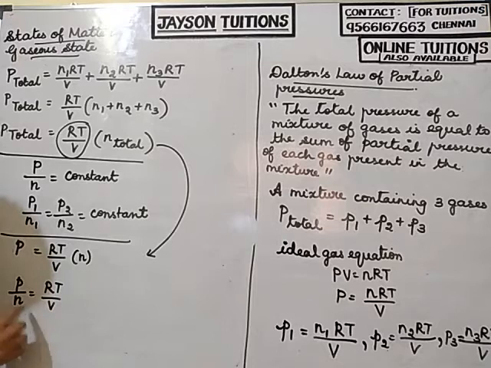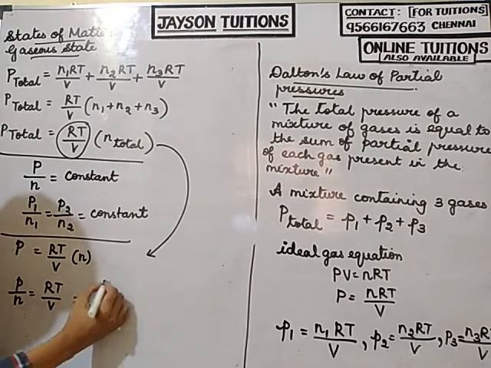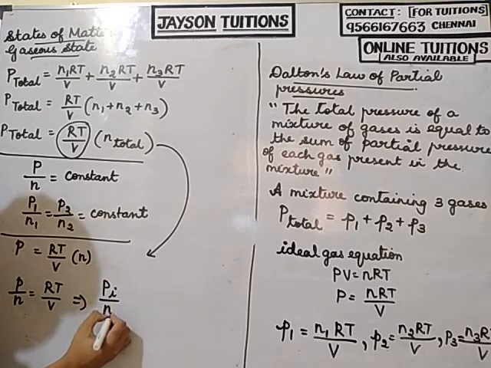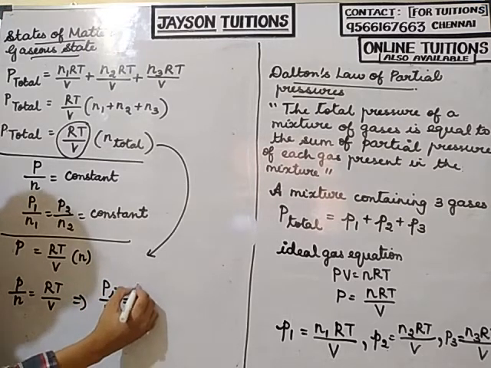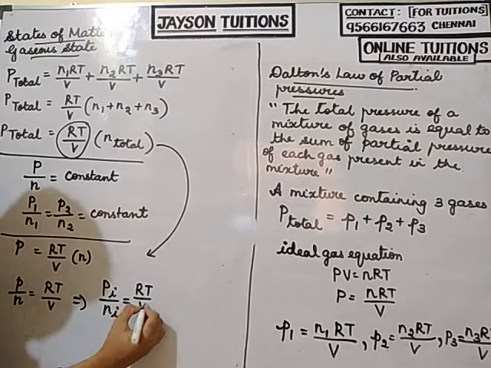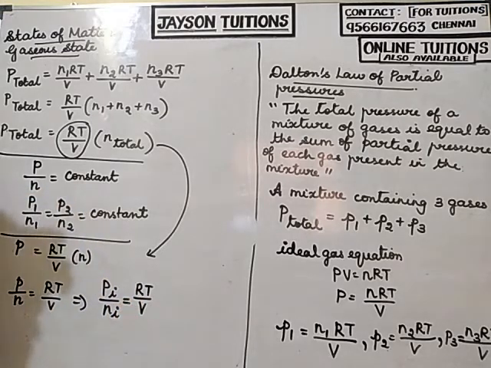Yes or no? So I can write Pi divided by Ni is equal to RT by V.